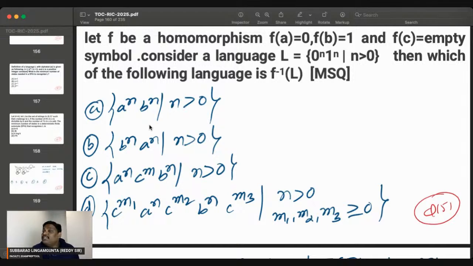Remember, it is an empty string. I will also change it in my problems. You also change it: f of c is equal to the empty string. You may be confused, it is not pi, it is epsilon.